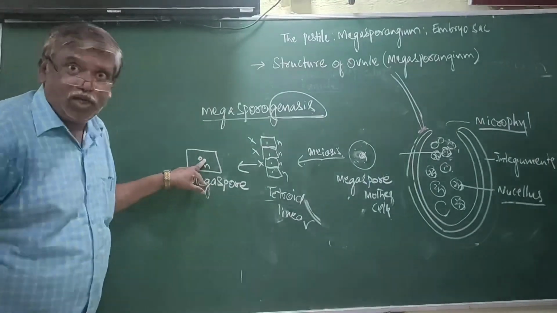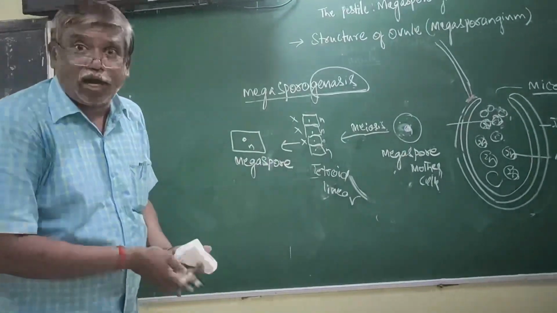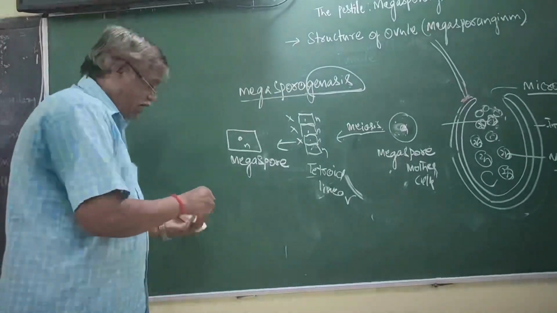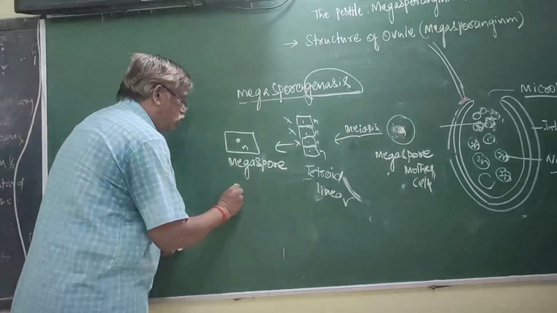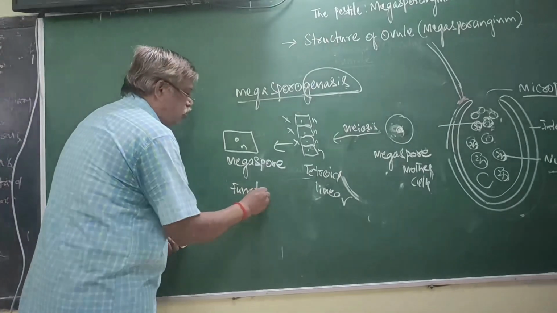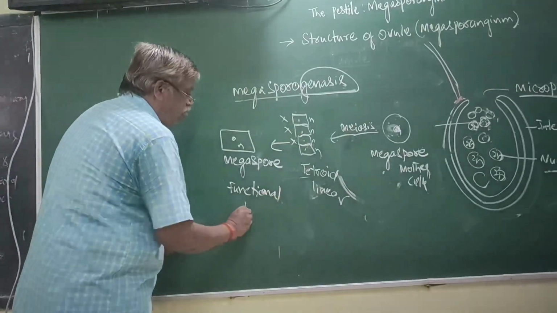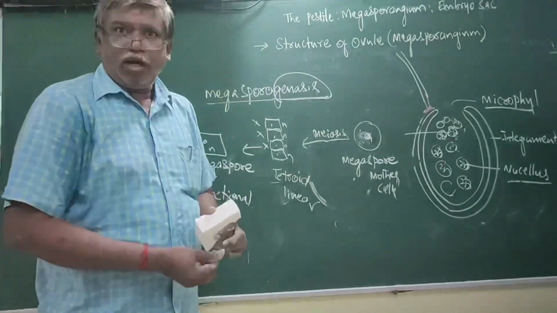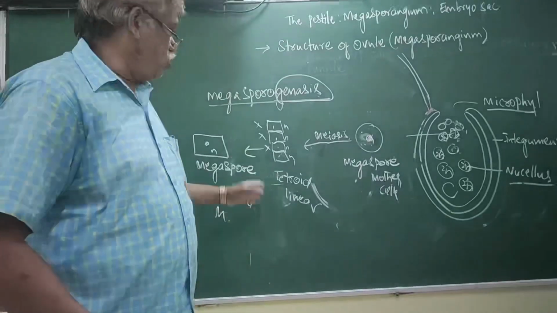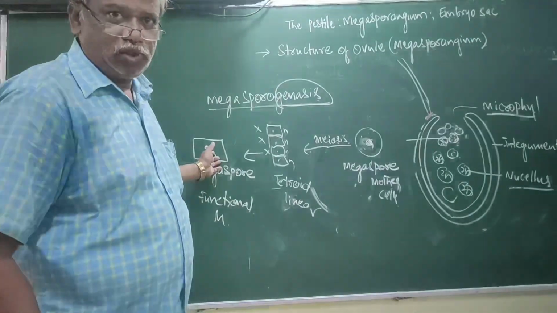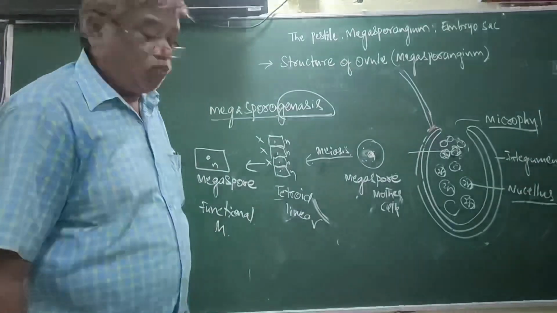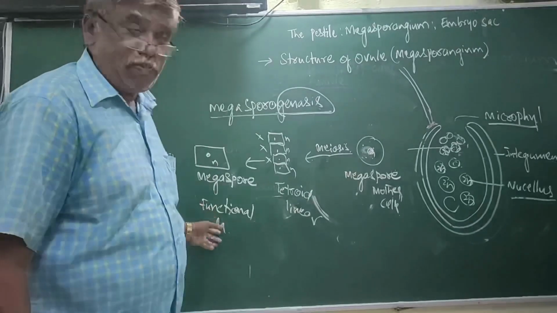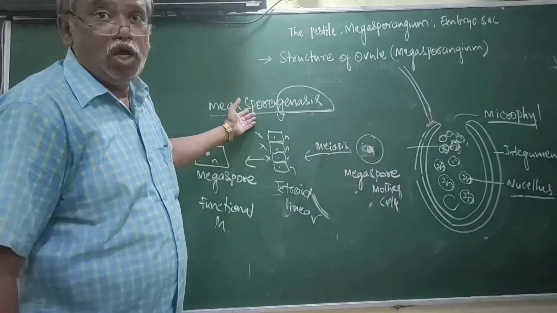Only one is there, that is called as megaspore or functional megaspore. Now I have explained how the megaspore occurs. The process for the formation of functional megaspore is called megasporogenesis.